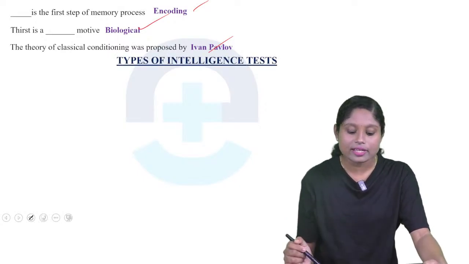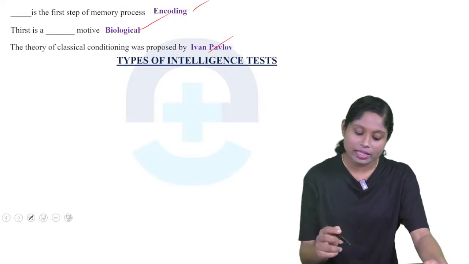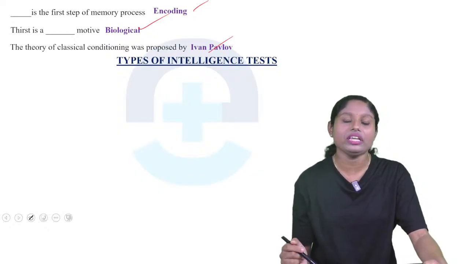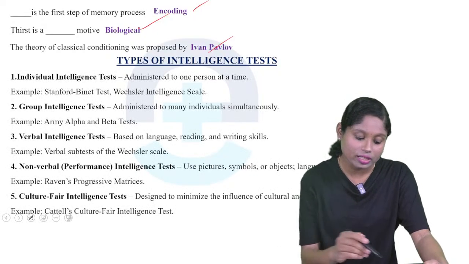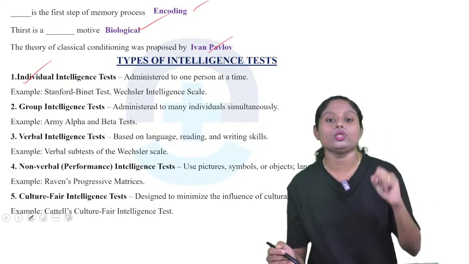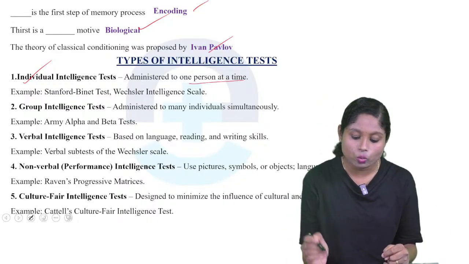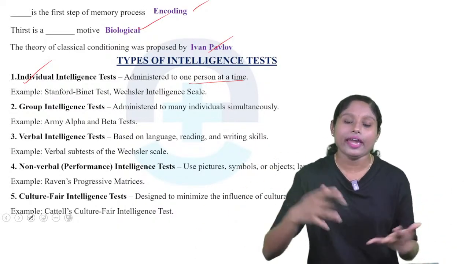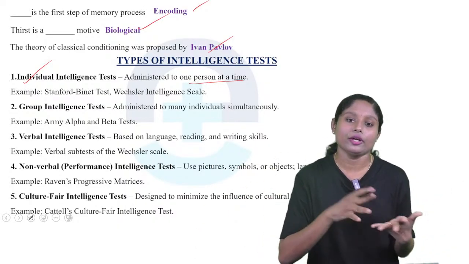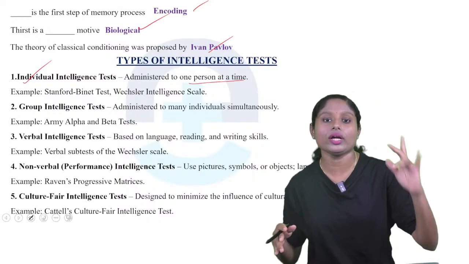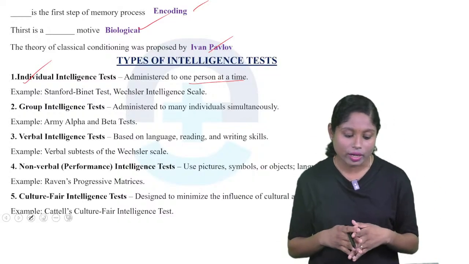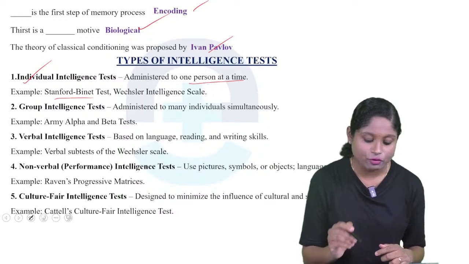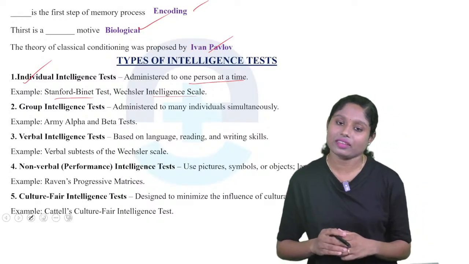So next we will discuss some of the random questions. First we will discuss types of intelligence test. So what are the types of intelligence test? First one is individual intelligence test, administered to one person at a time. So individual मतलब क्या है? एक इंसान एक ही टाइम में this test will do. So it is for a particular individual. So that is individual intelligence test. Example, Stanford Binet test, Wechsler intelligence scale.